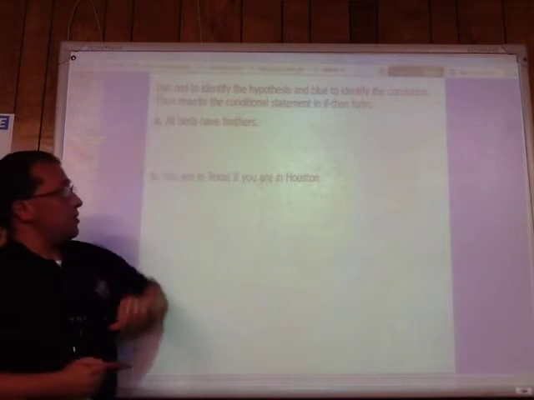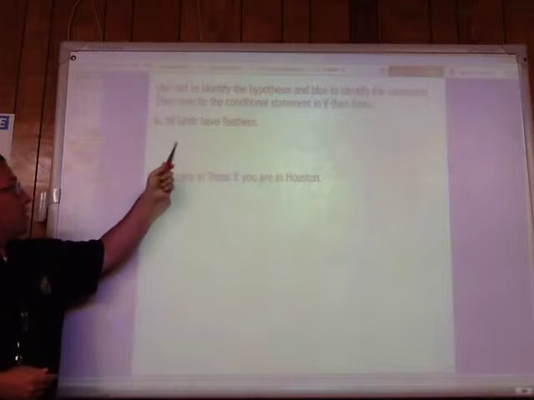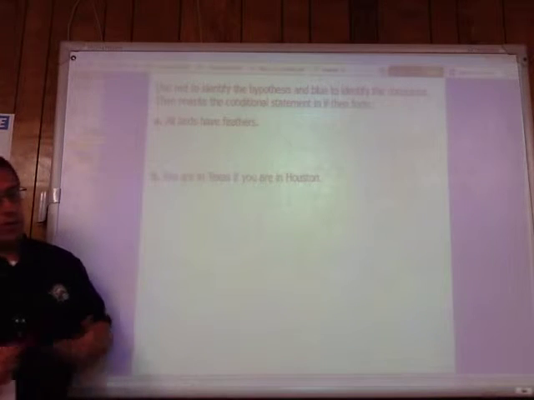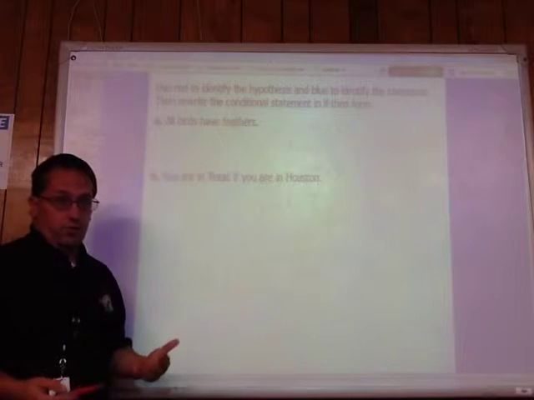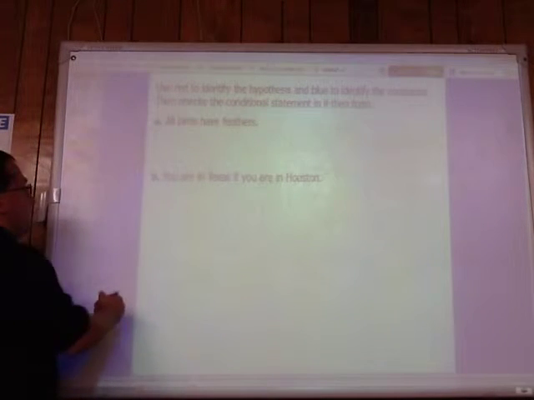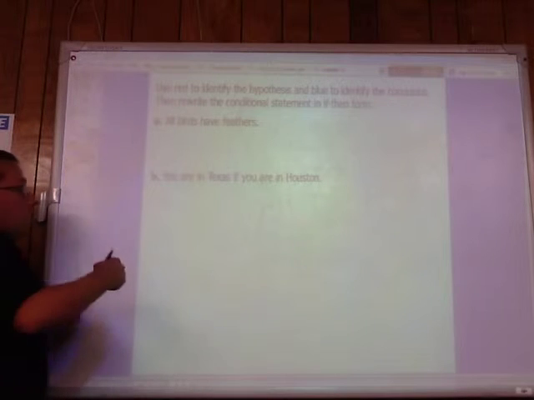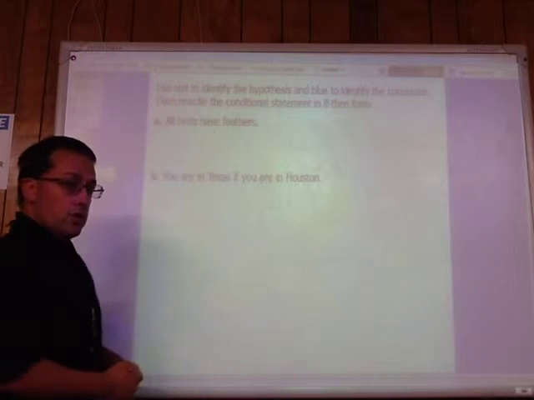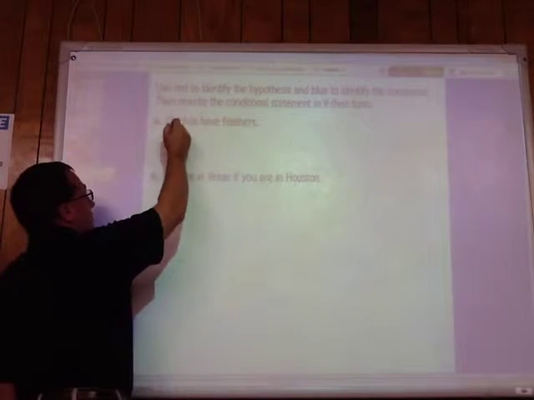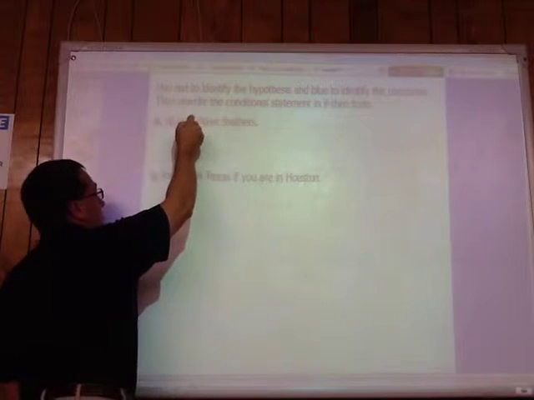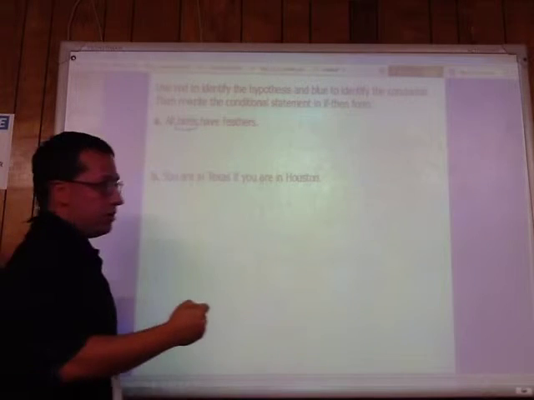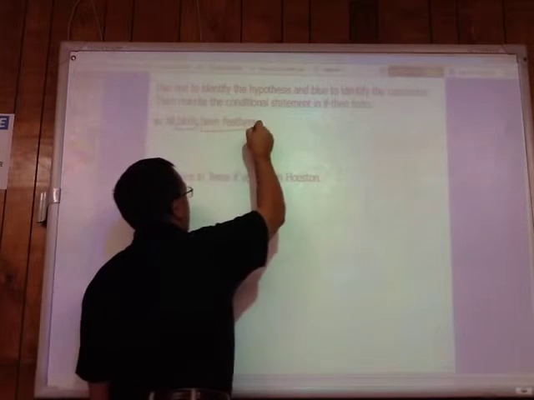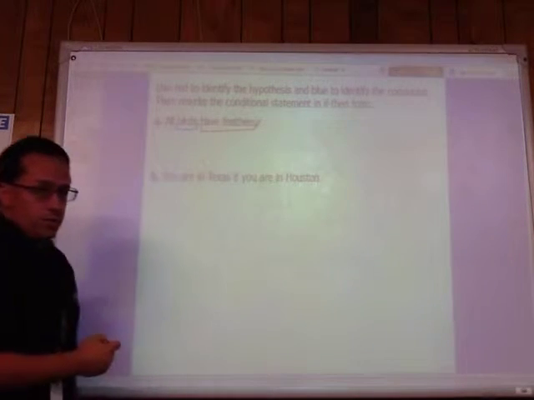So real quickly, we want to look at these examples. We want to take this and write it in if-then form, and then we want to determine is this true or not. So we have all birds have feathers. To write this in if-then form, first, what is the hypothesis? What is the conclusion? Well, the hypothesis is that we have birds. The conclusion is that they're going to have feathers.